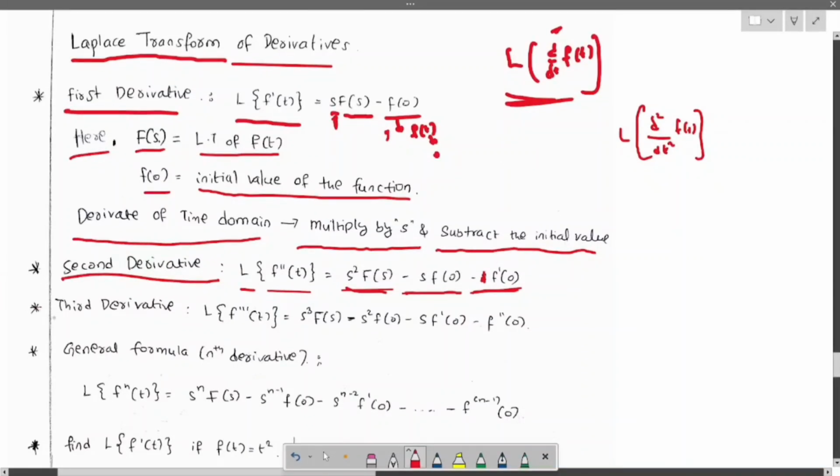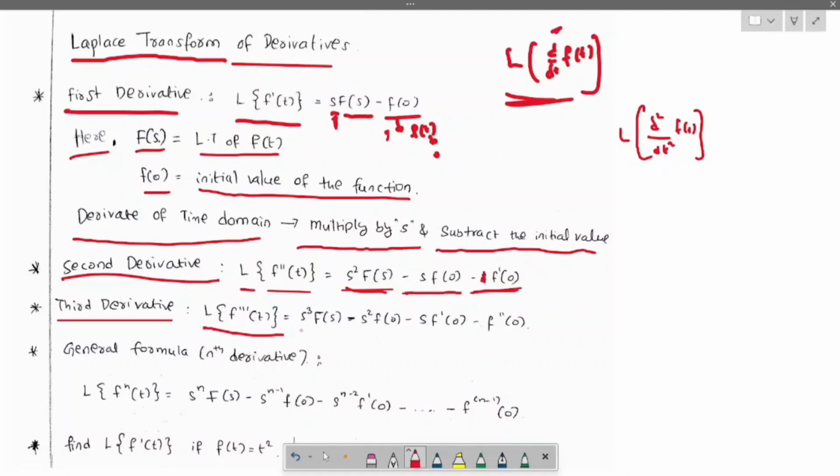Now the Laplace of the third derivative, Laplace of f triple dash of t, equals s cube f of s minus s square f of 0 minus s power 1 f dash of 0 minus s power 0 f double dash of 0. This is how you need to learn it: s cube, s square, s power 1, s power 0, and f of s, f of 0, f dash of 0 and f double dash of 0, all with minus. This is how the formula is derived.